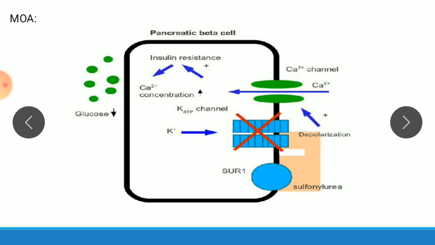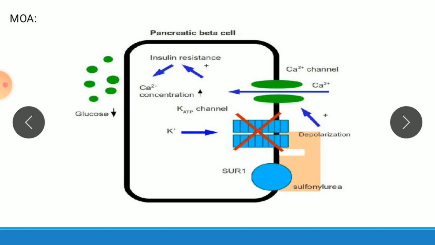Again, when we eat more carbohydrate, the ratio of ATP and ADP increases, due to which ATP binds to the adenosine nucleotide binding site on the sulfonylurea receptor subunit of the ATP sensitive potassium channel, which in turn favors potassium channel closure, causing trapping of potassium within the cell.